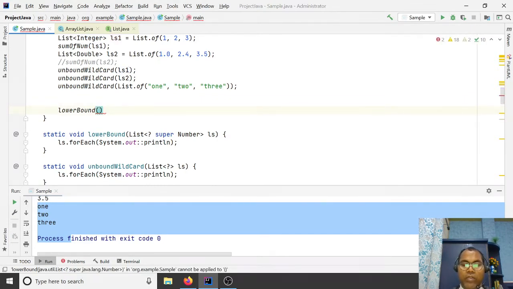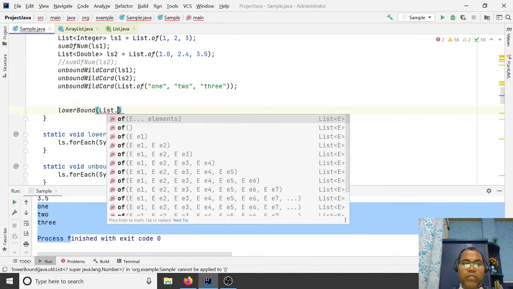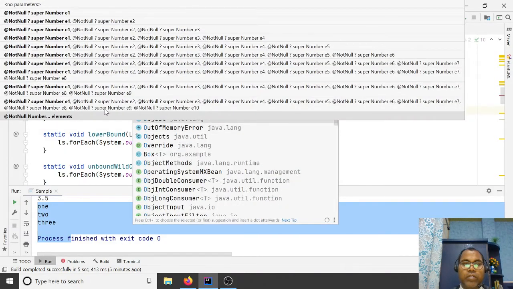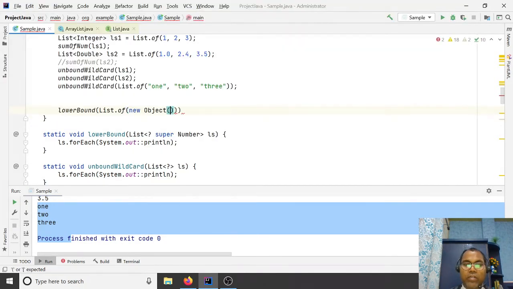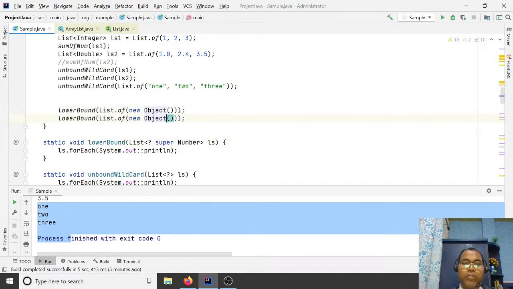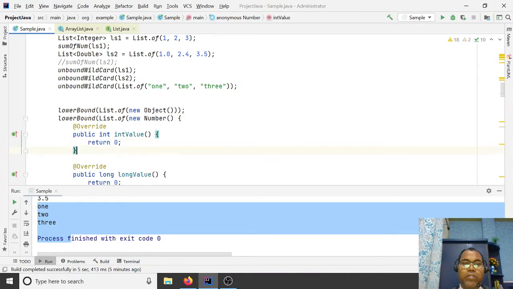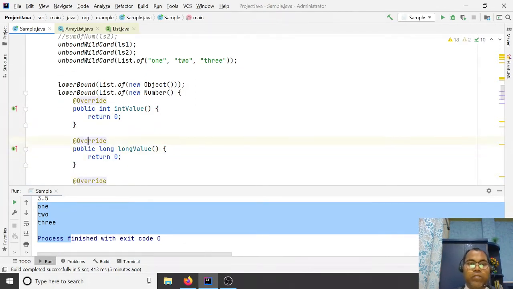Yes, say a list of new object, this allows superclass, or you can say list of number allowed.